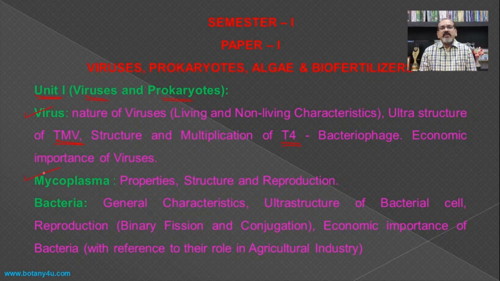In addition, the study of mycoplasma with its property, structure and reproduction, and different aspects of bacteria are also included in this unit. So, first of all, we will see the questions based upon viruses, mycoplasma and bacteria.